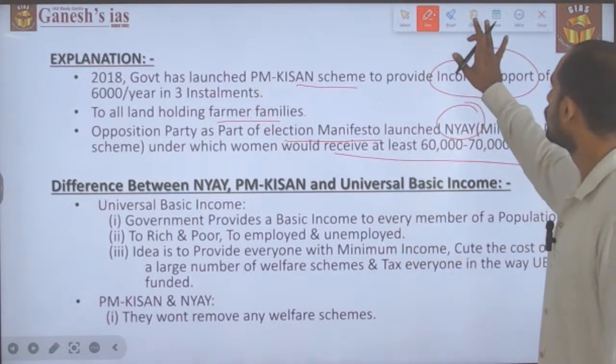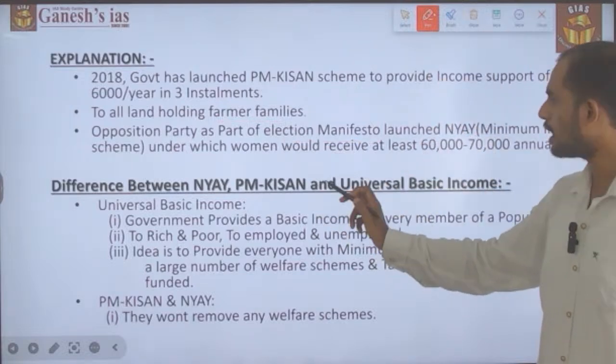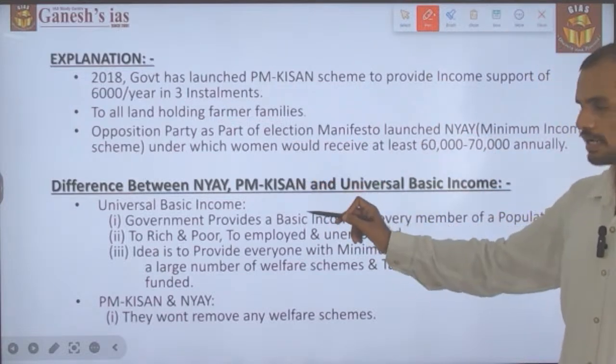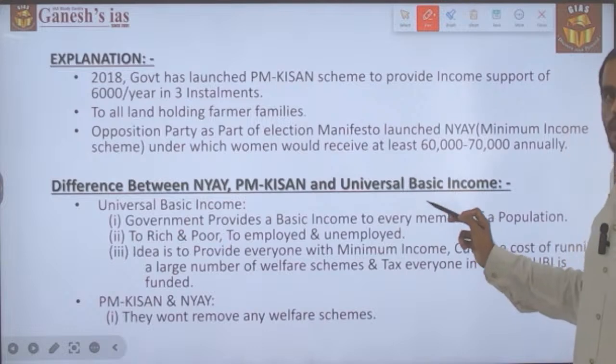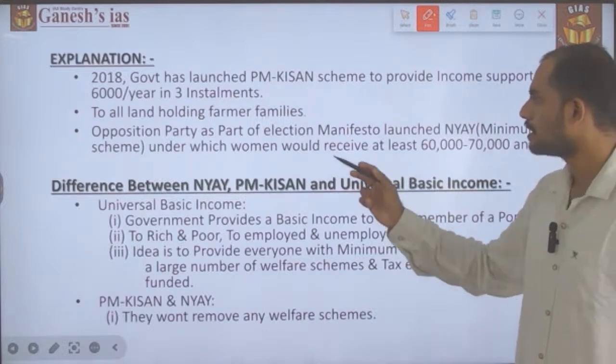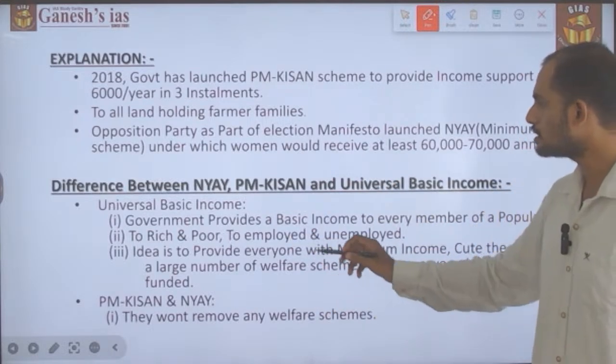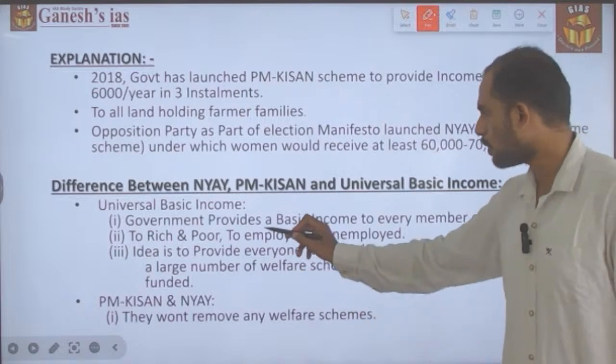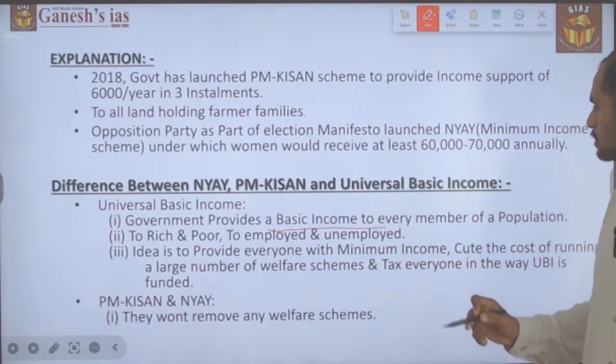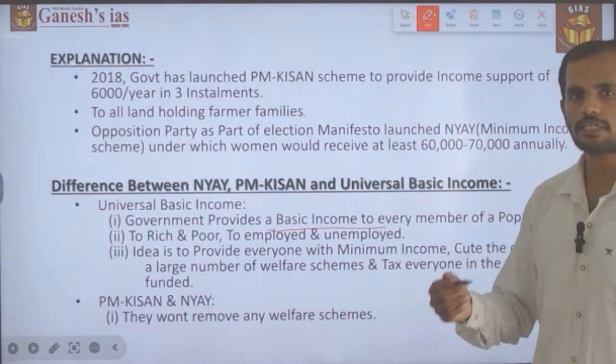First we will look into the difference between NYAY and PM Kisan and universal basic income. The concept of universal basic income is to provide a basic income to every member of the population, be it rich or poor.